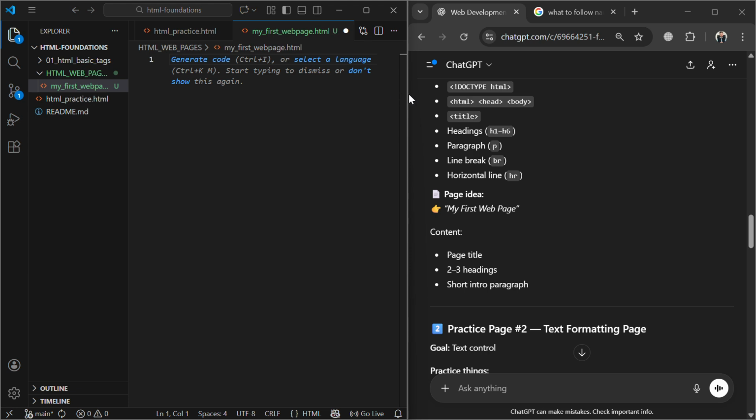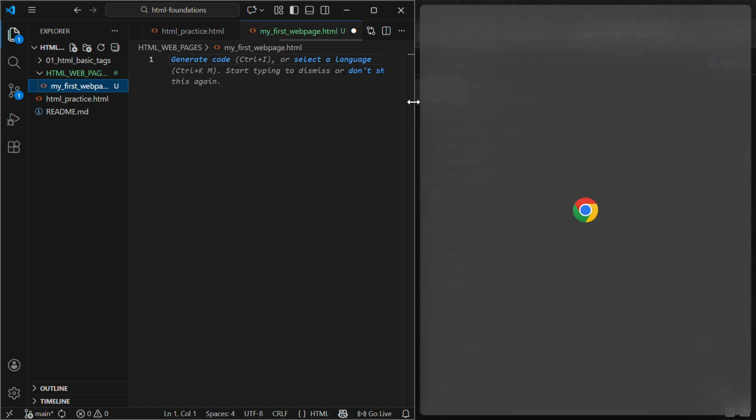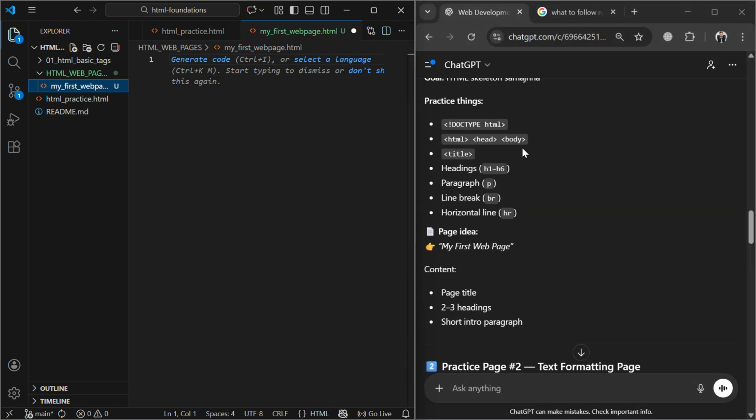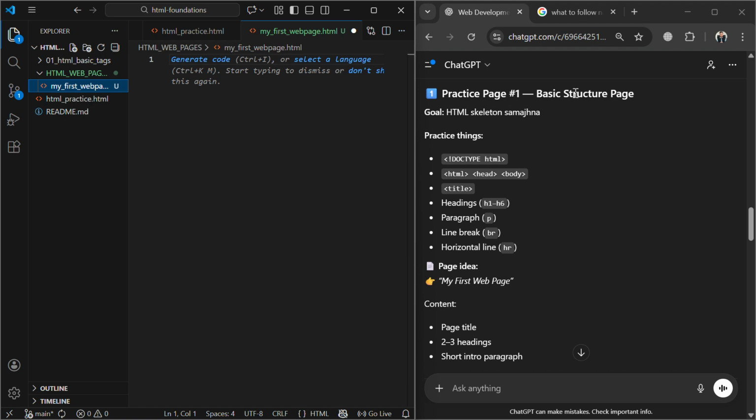Hello everybody, I am just learning web development and practicing my first web page. I will build the basic structure of a page, and in this web page I will use practice things like headings, paragraph, line break and horizontal line HTML tags. My page idea is to build my first web page, so I named this file my first web page .html.